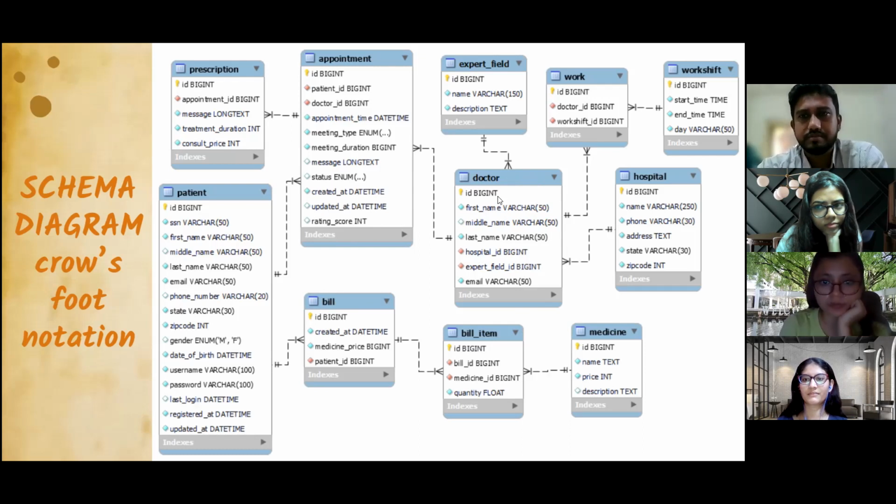In the system we have created a bill, bill item and price. The patient can order the medicine, and this is not with respect to a particular hospital. The medicines can come from any hospital or any other shops, and that whole process is considered differently, and that money is distributed to that particular medicine provider shop.